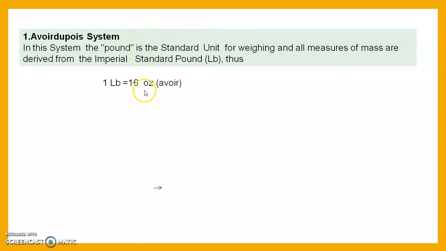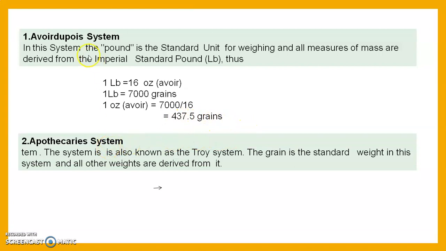1 pound in Avoirdupois system is 16 ounce. 1 pound is equal to 7,000 grains. Grain is the smallest unit in this Avoirdupois system. 1 ounce is equal to 7,000 upon 16. That means 1 ounce is equal to 437.5 grains. This is the Avoirdupois system.